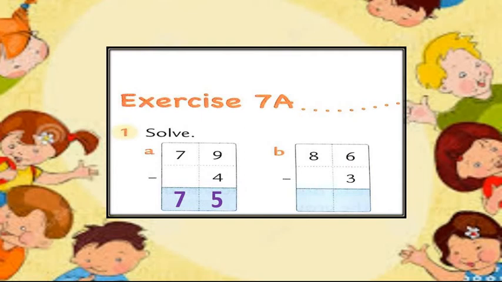Sum number B: 86 minus 3. While you are writing, make sure that you write the numbers in their proper places.